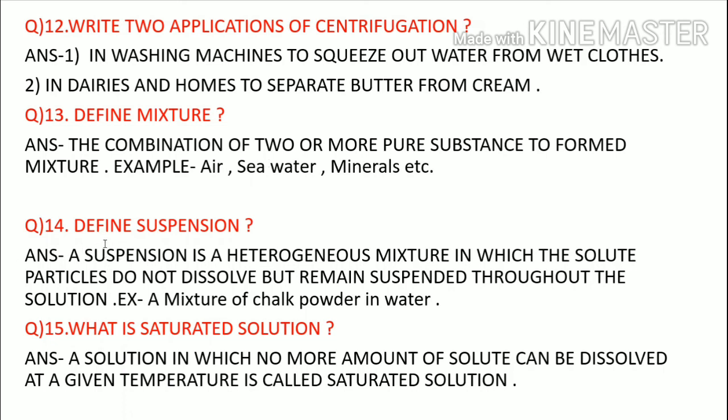Next, number 14. Define suspension. A suspension is a heterogeneous mixture in which the solute particles do not dissolve but remain suspended throughout the solution. Here, the particles are not completely dissolved in the solution. They settle down when left undisturbed for some time. For example, a mixture of chalk powder in water.